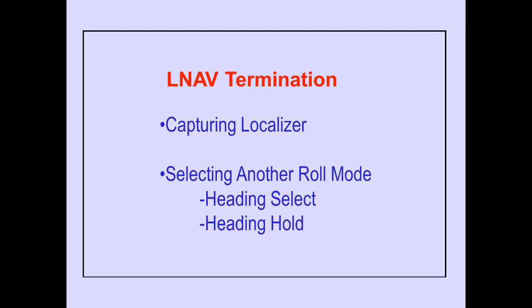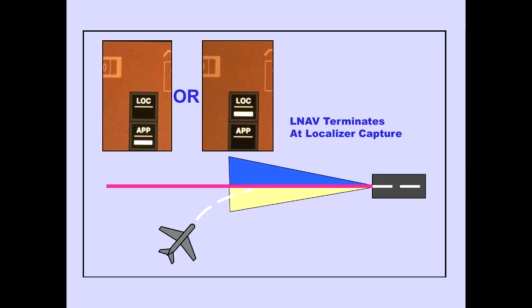LNAV is terminated by capturing the localizer or selecting another roll mode, such as heading select or heading hold. With localizer or approach armed, LNAV automatically terminates at localizer capture.